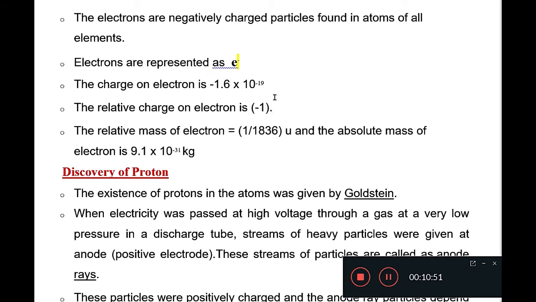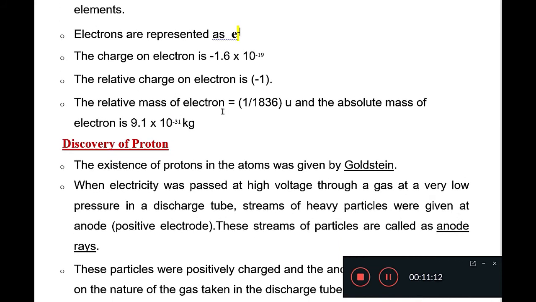Is it clear? So when we have to write the charge of an electron, we can write it in the form of charge minus 1 also. If someone asks you what is the charge on 1 electron, then you have to write it is equal to minus 1.6 into 10 to the power minus 19 coulomb. Now the relative mass of electron.